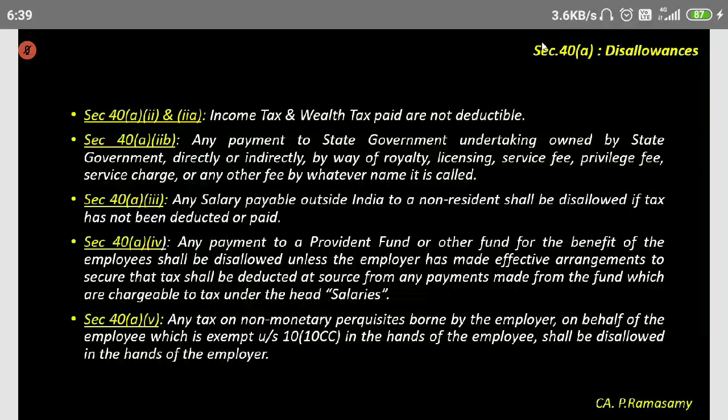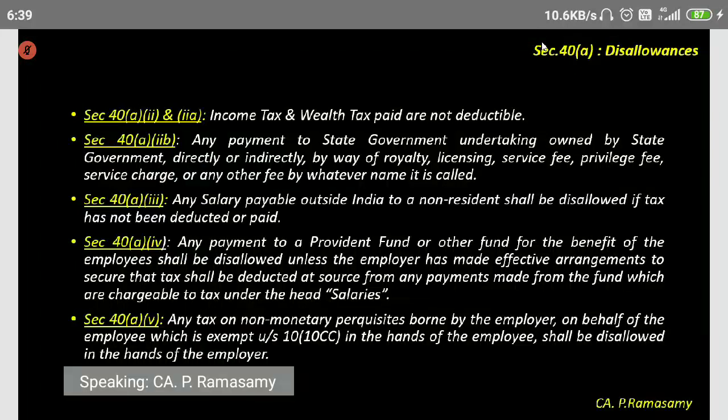Any payment to a provident fund or other fund for the benefit of employees shall be disallowed unless the employer has made effective arrangements to secure the tax payable on such payment. Section 40A(5) is an important one. This you try to understand. 40 clause A, subclause 5.